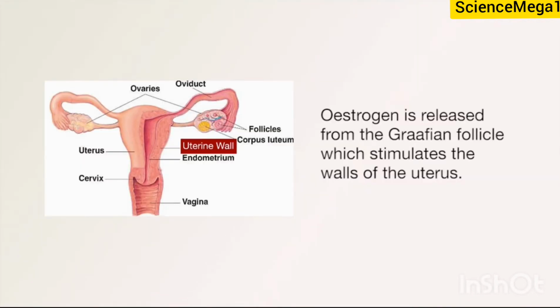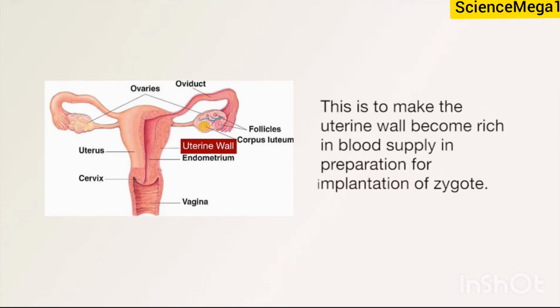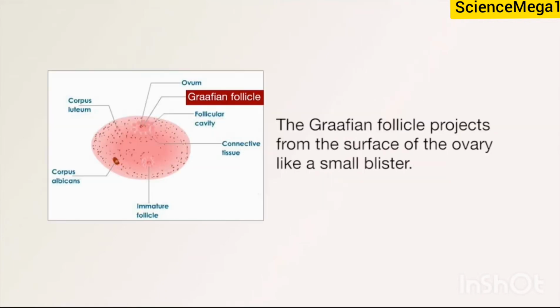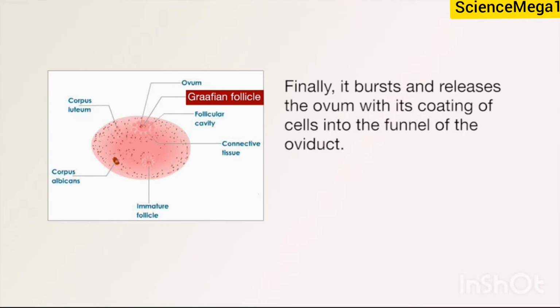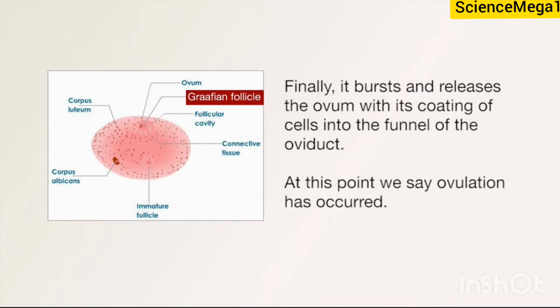Estrogen is released from the Graafian follicle, which stimulates the walls of the uterus. This is to make the uterine wall become rich in blood supply in preparation for implantation of zygotes. The Graafian follicle projects from the surface of the ovary like a small blister. Finally, it bursts and releases the ovum with its coating of cells into the funnel of the oviduct.